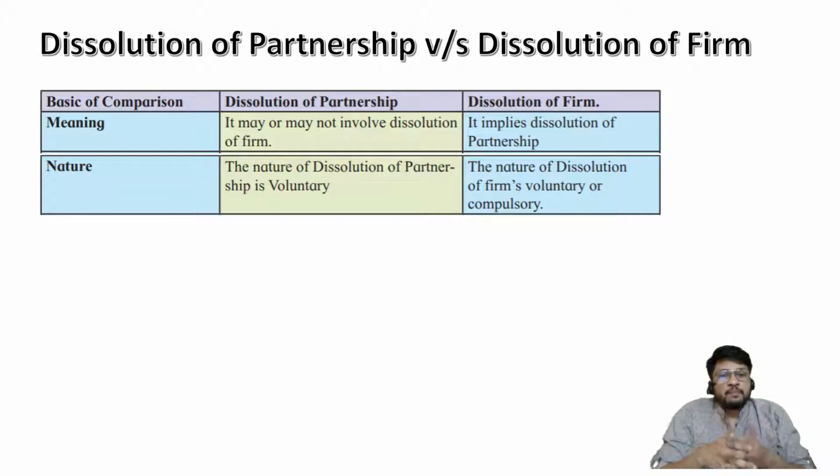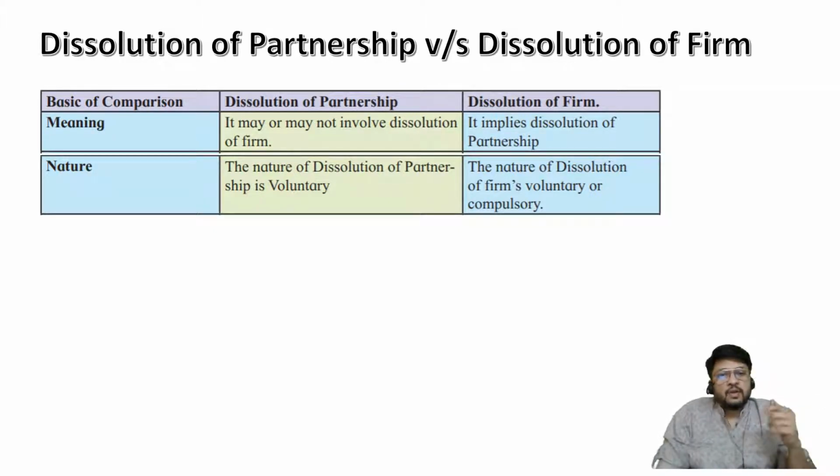Or it may so happen that the partnership firm is not in a position to pay its liabilities. Therefore, the liabilities have gone to the court of law, and then the court of law has ordered that the partnership firm be dissolved, assets of the firm be sold off, and liability should be paid off.